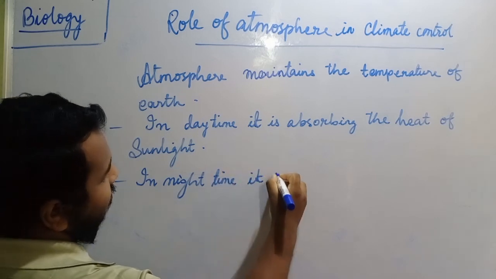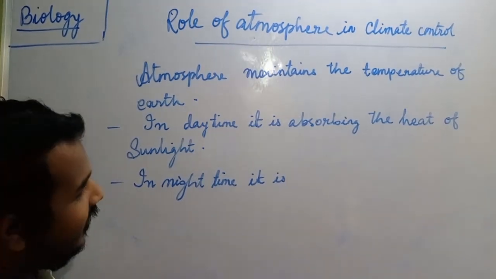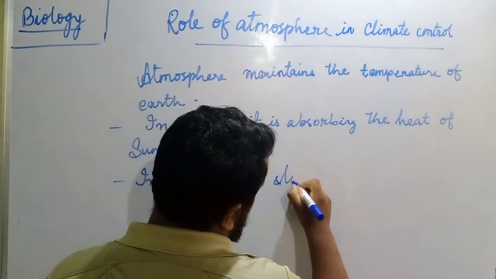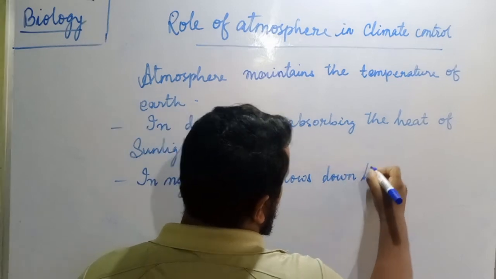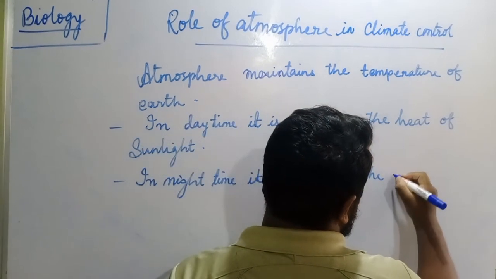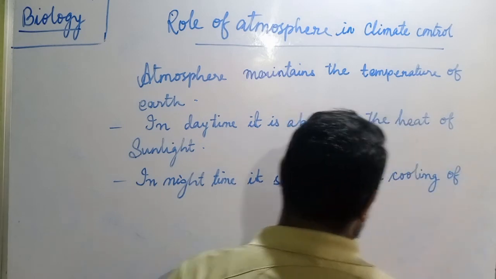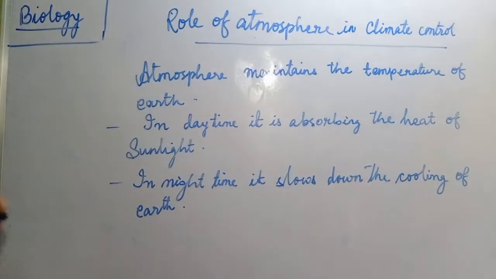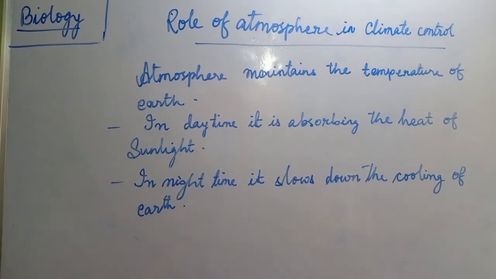In night time it slows down the cooling of earth. Means in night time it is not letting the earth cool quickly. Because of that only we have a balanced temperature. We have a good temperature.